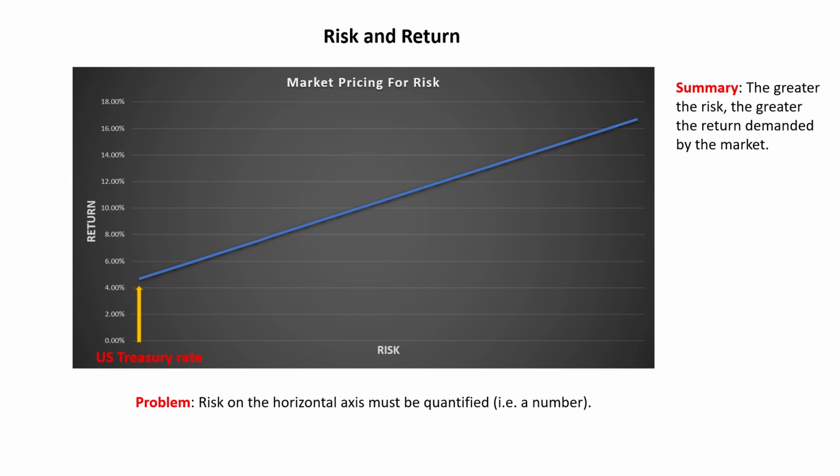So as we go from the U.S. Treasury rate to the right, as far as risk goes, the required rate of return also increases. So in summary, the greater the risk, the greater the return demanded by the market.